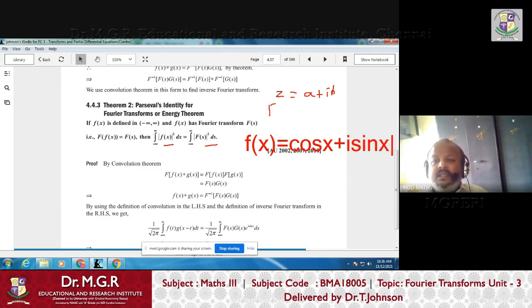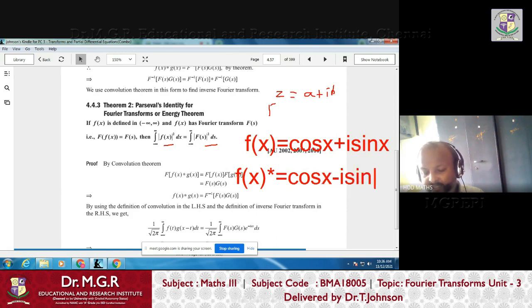If you write like this, then the complex conjugate of this, that is f of x bar, sometimes denoted as f of x star, is cos x minus i sin x.